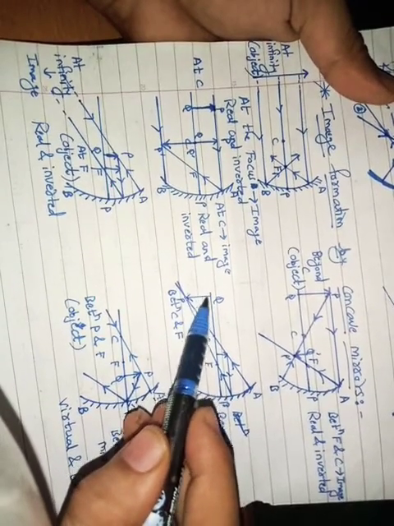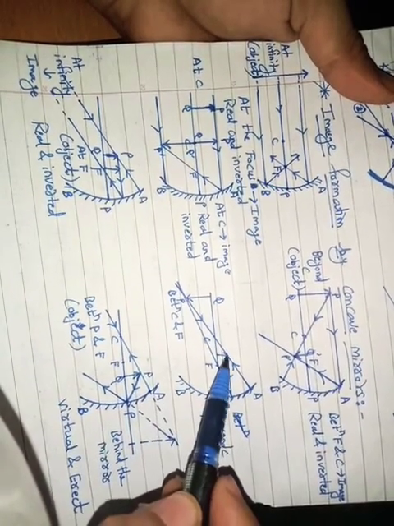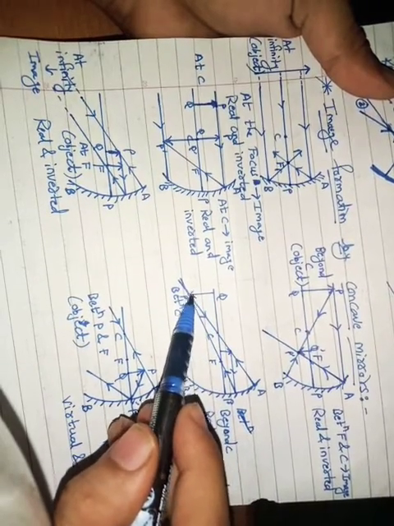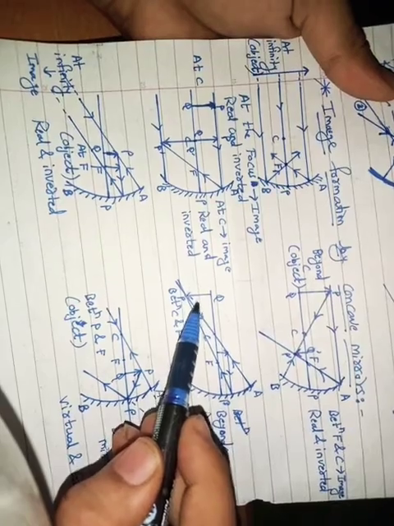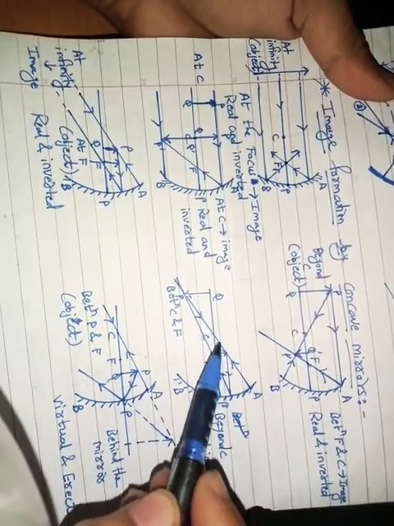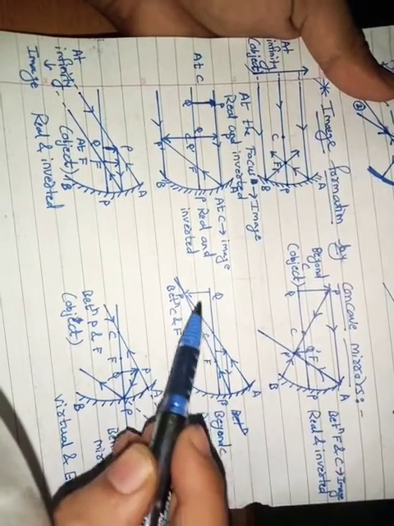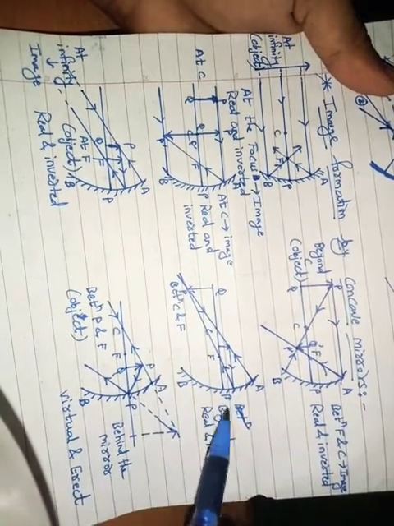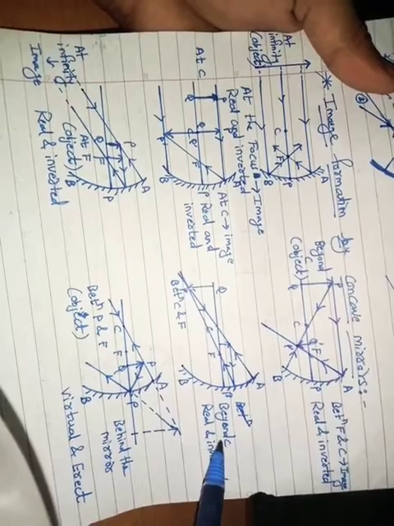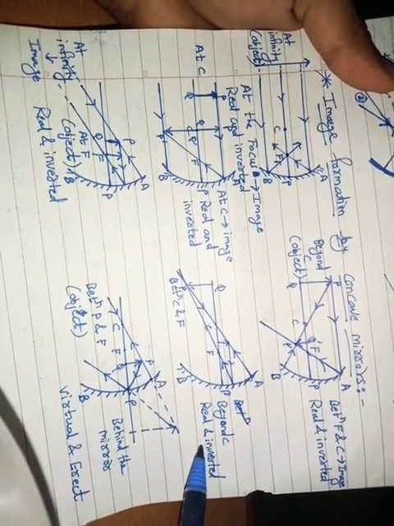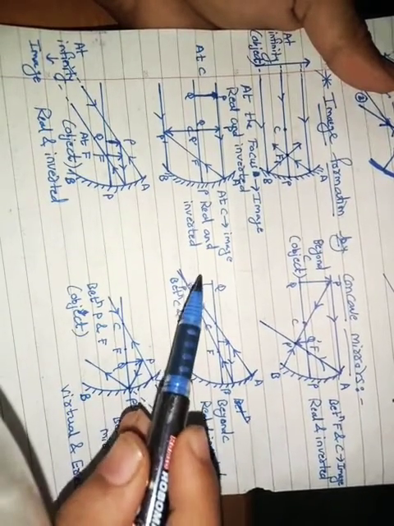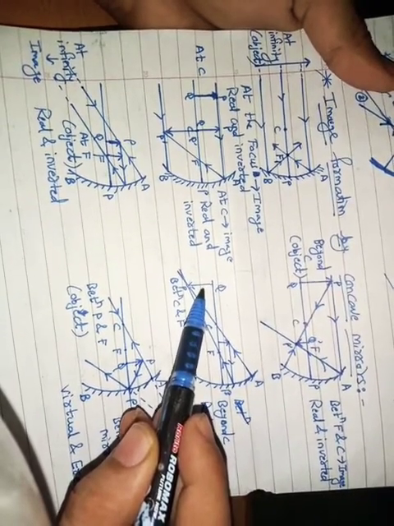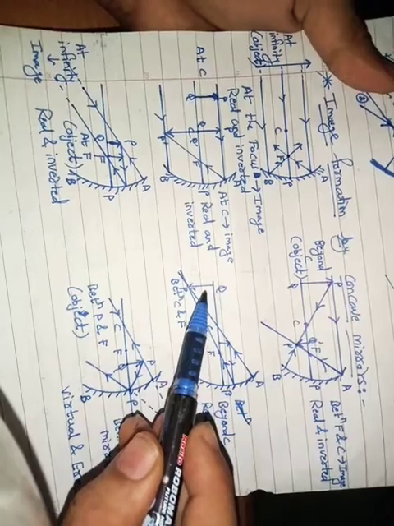So this is your image PQ. Now see, your object is of smaller size while the image size will be larger, that is called enlarged image. So when your object is between F and C, the image will form beyond C. And what is the nature of image? Real and inverted, but it is enlarged image. Your image size will be greater, that is called enlarged image.